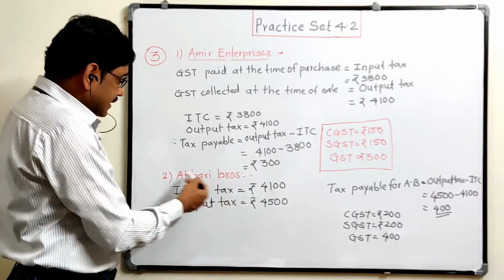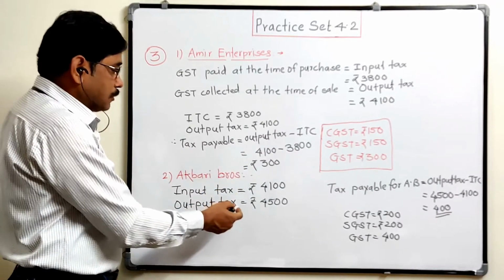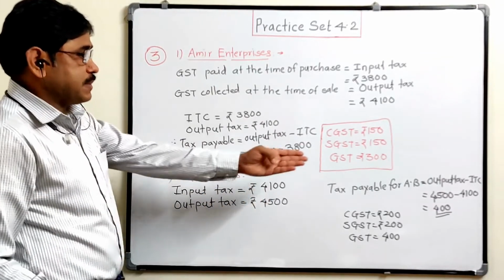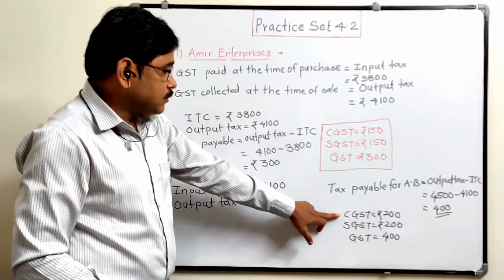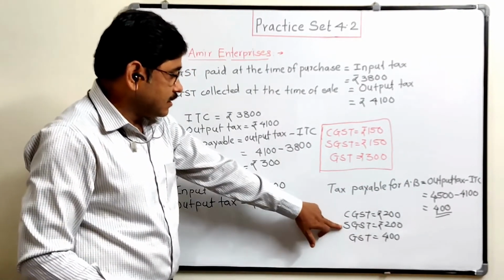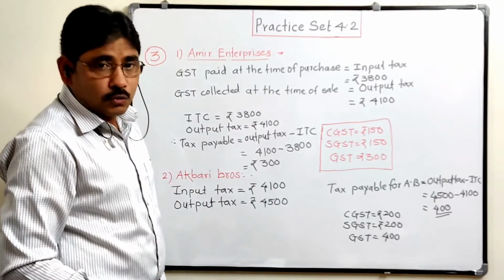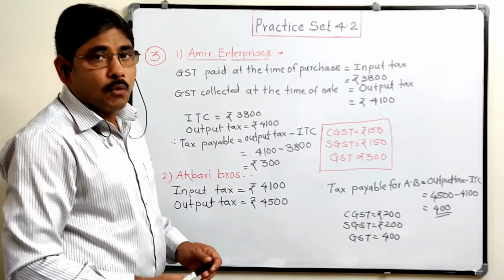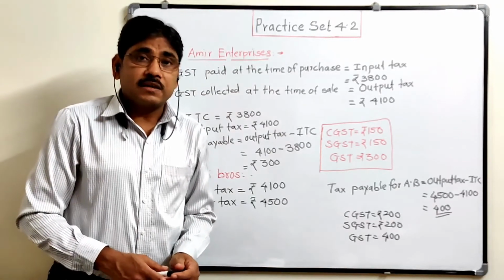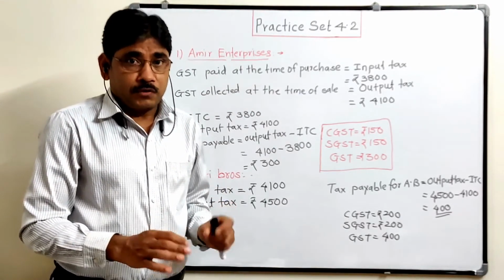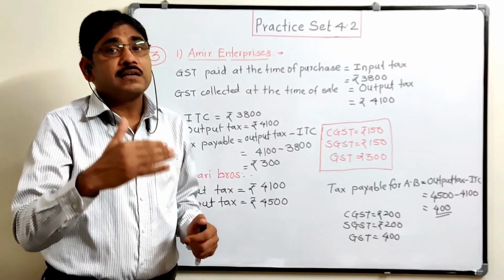That tax is collected by Akbari Brothers, that is output tax 4500. So tax payable is output minus ITC. We get 400. Out of this 400, 200 is CGST, 200 is SGST, and GST is 400. So in this way, we can calculate the GST in the trading chain or at every stage of trading.